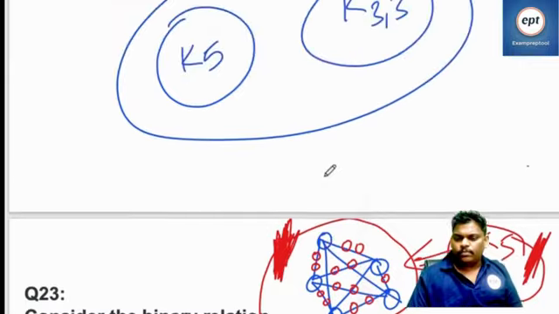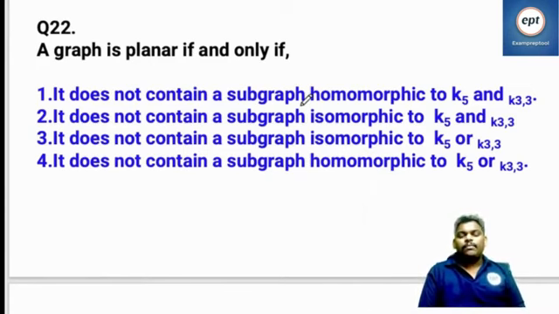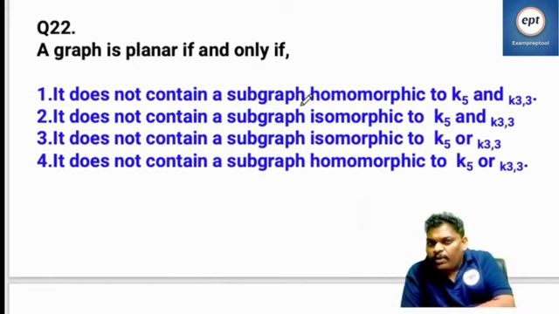Be careful. Yeah. Now what is the answer for this? Can anyone help me? A graph is a planar graph if and only if it does not contain a subgraph homomorphic to K5 and K33. Which option? Will you take homomorphic or isomorphic?